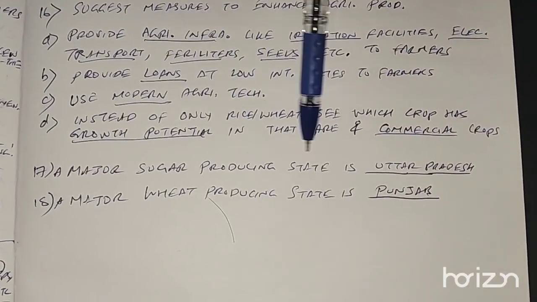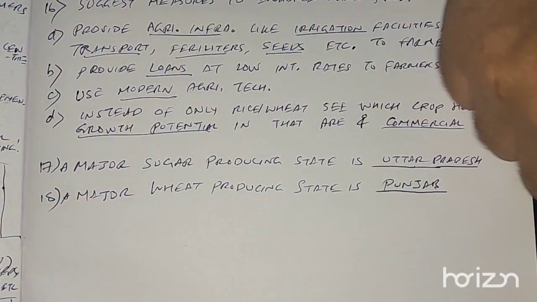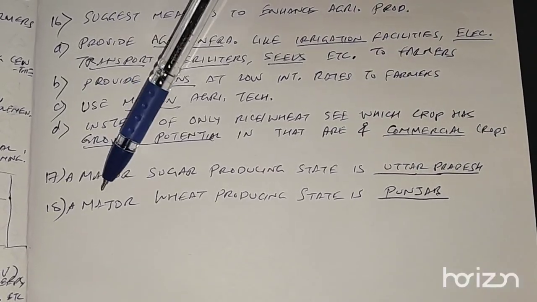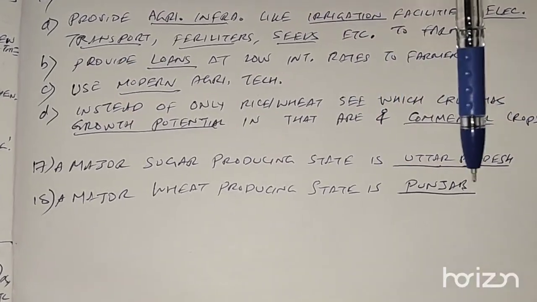Major sugarcane producing state. Give example of one of the major sugarcane producing state. It is Uttar Pradesh. Give an example of a major wheat producing state. It is Punjab.